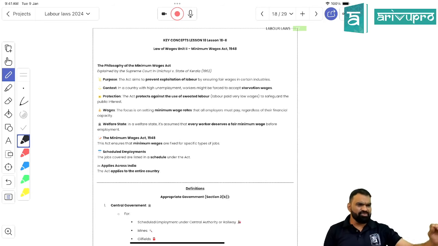See, when it comes to minimum wage, it includes roti, kapda, makan, that is food, shelter, and clothes. But when it comes to living wage, don't you think that a good healthcare facility should also be an entitlement of an employee, right?